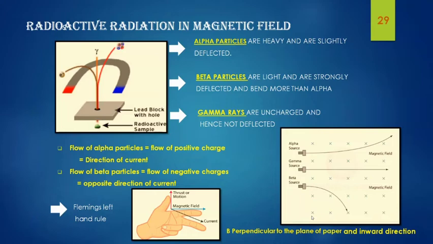Similarly, in the case of beta particles, the magnetic field is in the same direction, but the flow of beta particles is the flow of negative charge, which is opposite to the direction of current. So if we place our fingers accordingly, our thumb will point downwards, which means that the movement of beta particles, or the direction of magnetic force, is in the downward direction. So beta particles will get deflected in the downward direction, and gamma rays are neutral since they are electromagnetic radiations, and hence they are not deflected. This is all about my topic.